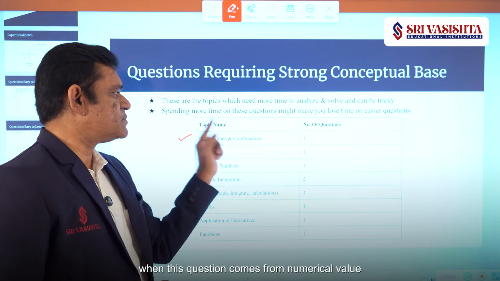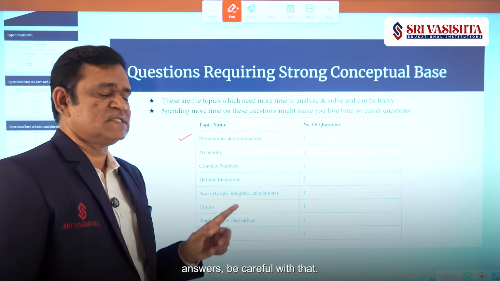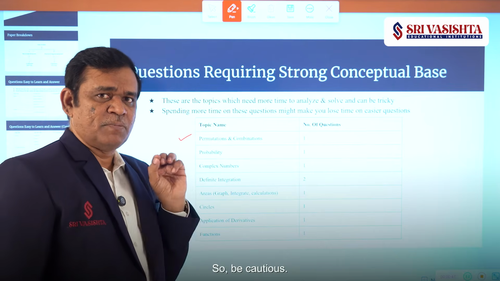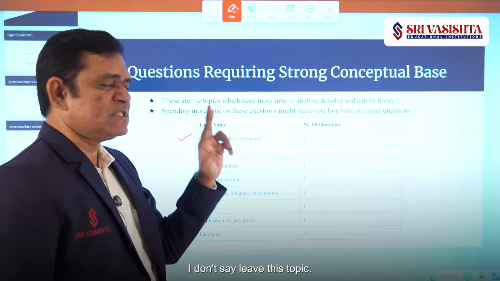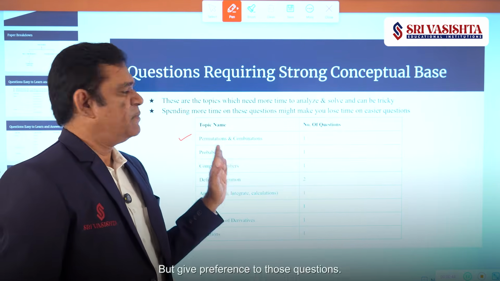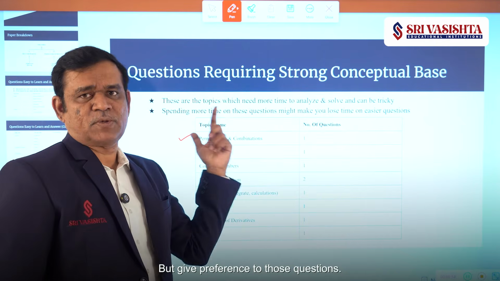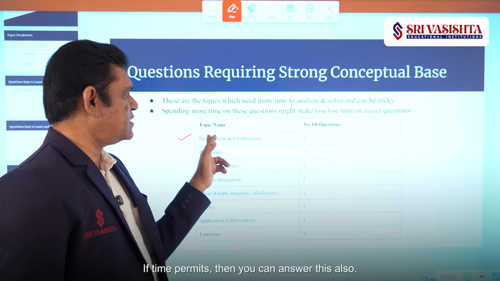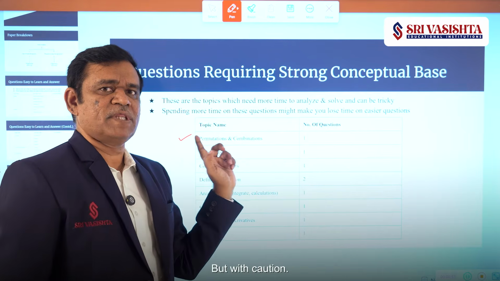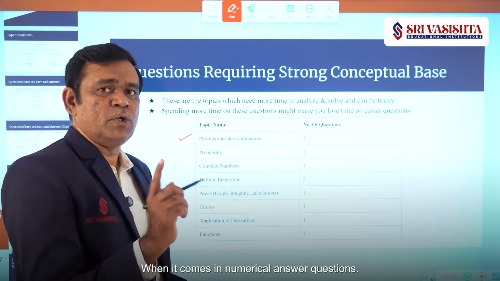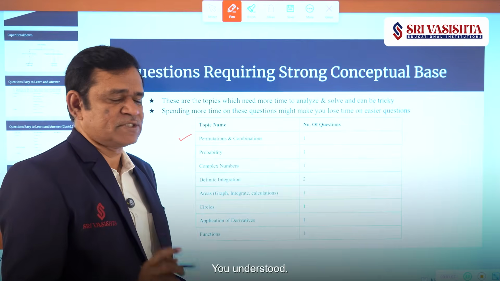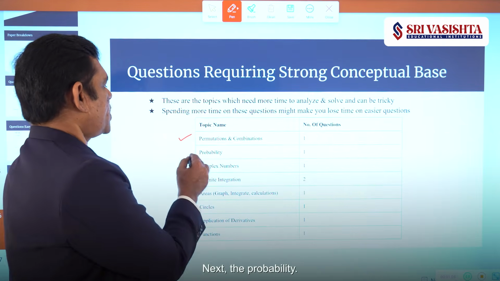Particularly when the question asks for a numerical value answer, be careful with that. So be cautious. I don't say leave this topic, prepare it thoroughly, but give preference to the other questions. If time permits, then you can answer these also, but with caution when it comes to numerical answer questions. You understood? Next, the probability.